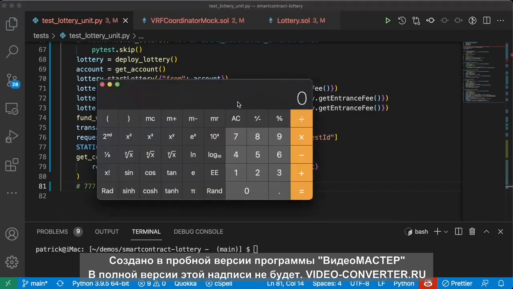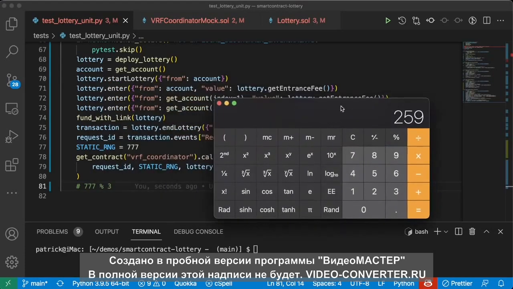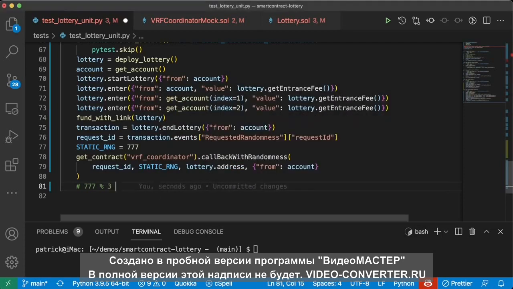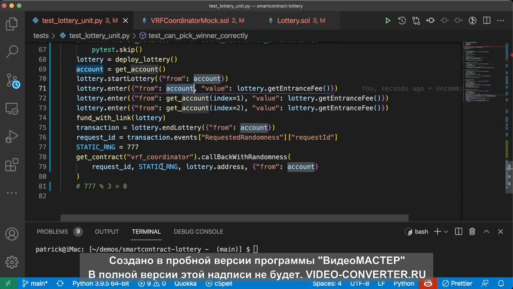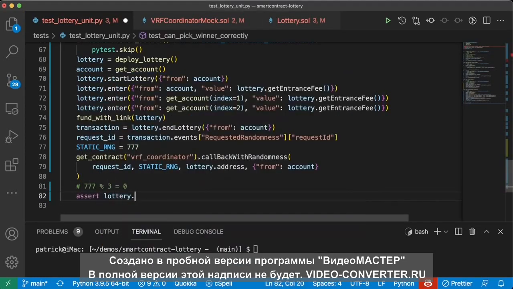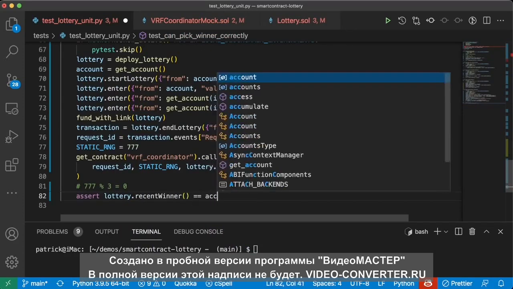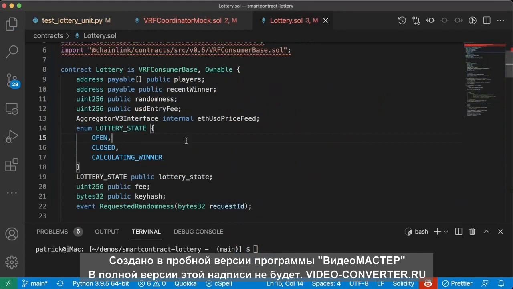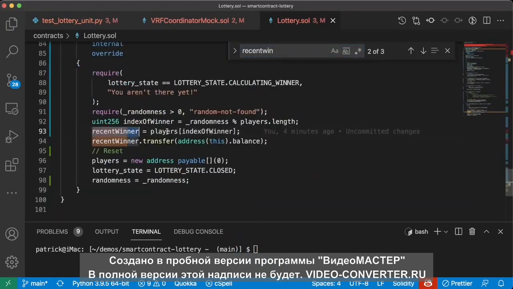If we pull out a calculator, 777 divided by 3, it divides evenly. So we know that this means the answer is going to be 0, aka our account is going to be the winner. So let's assert the lottery.recentWinner is going to be equal to our account, right? Because we set a recent winner in here.